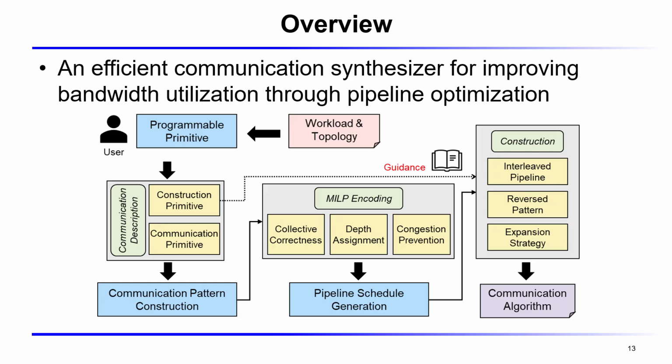Next, the pipeline schedule generation step assigns concrete time slots to each data transfer, respecting resource conflicts across the overlapping iterations. The final output is a communication algorithm that is both correct and highly effective, ready to be deployed. In the following slides, I will show you how each component works in detail.